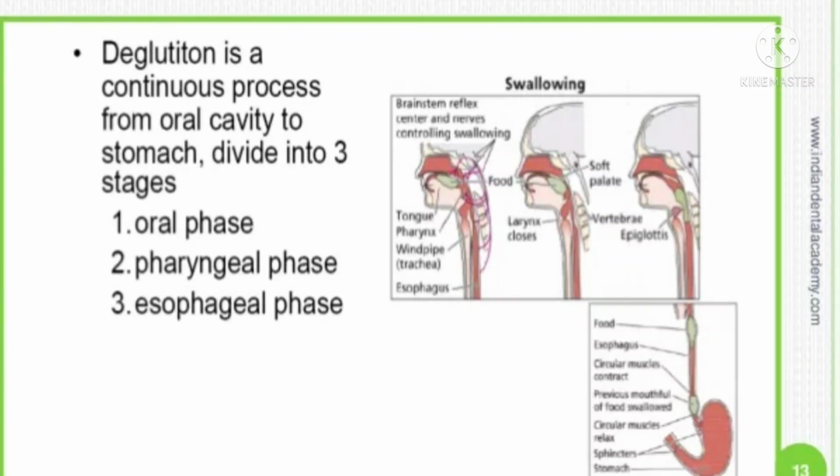Deglutition or swallowing apnea occurs reflexly when the food is in the pharynx. This process prevents the food from entering into the windpipe. If food enters the windpipe, it will have serious effects. So the larynx moves up to stop the food from entering into the windpipe. Hence, we should not talk while eating. This is the deglutition and apnea.